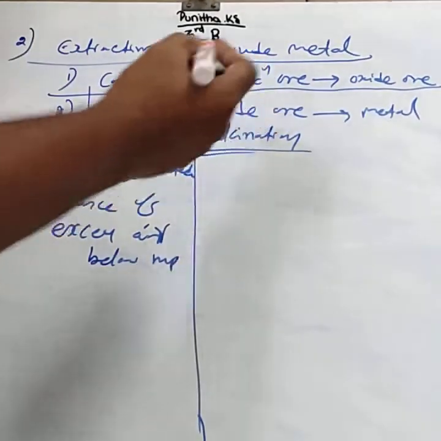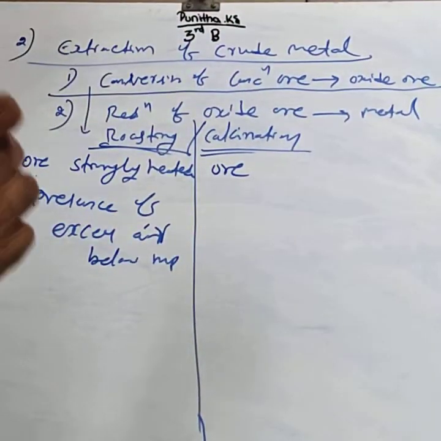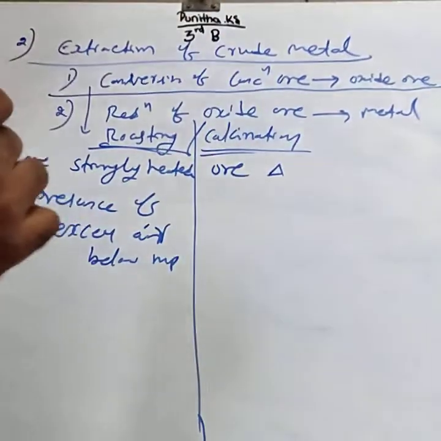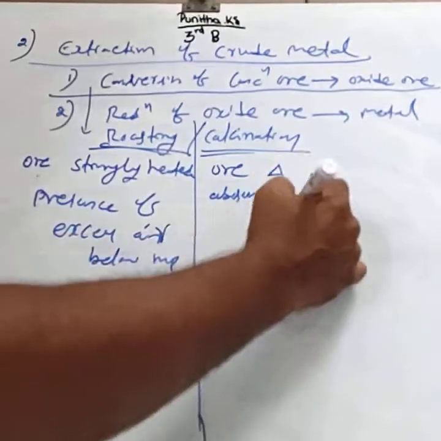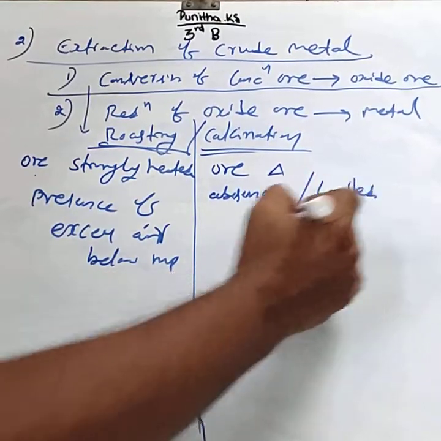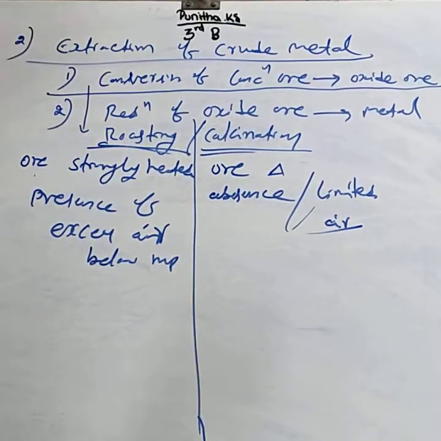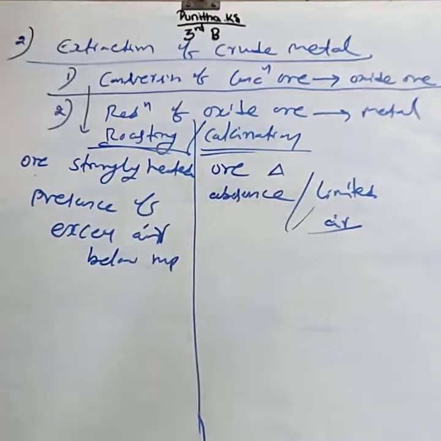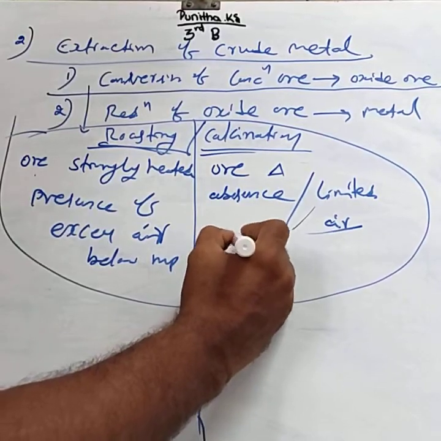Similarly, calcination means the concentrated ore is strongly heated in the absence or limited supply of air in a reverberatory furnace. That process is called calcination. During both roasting and calcination, moisture is removed.